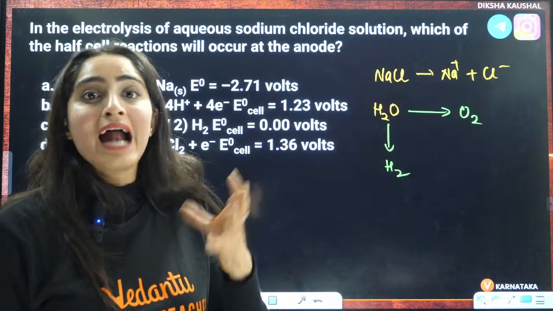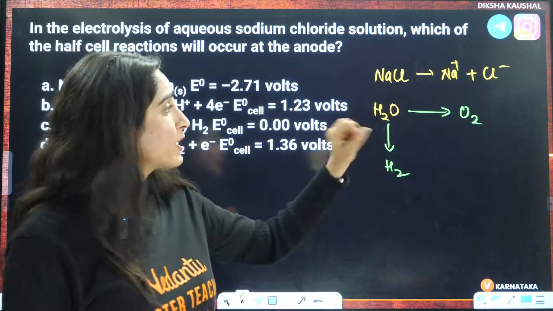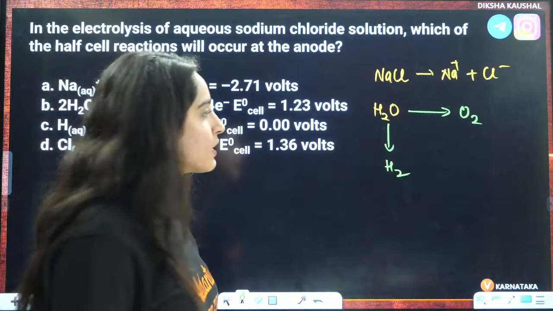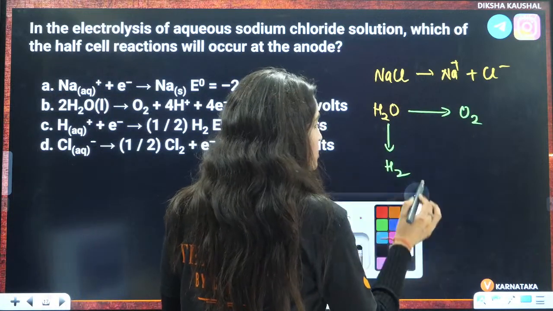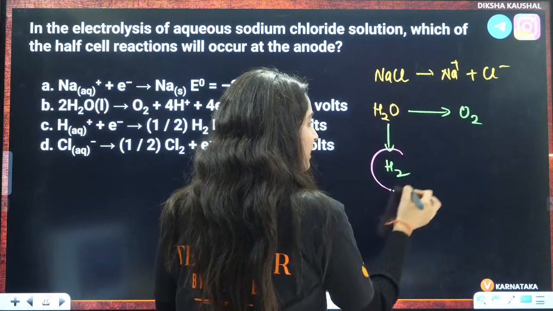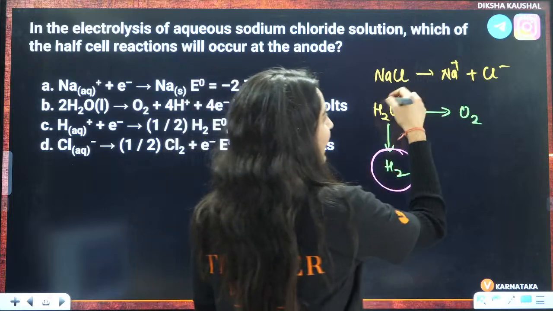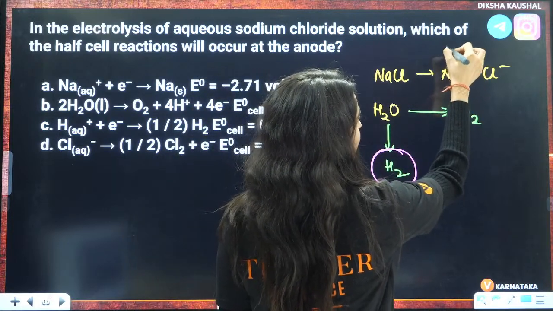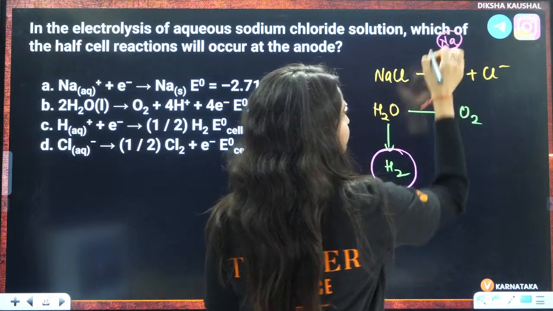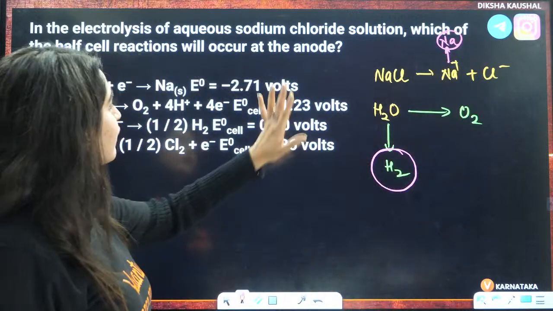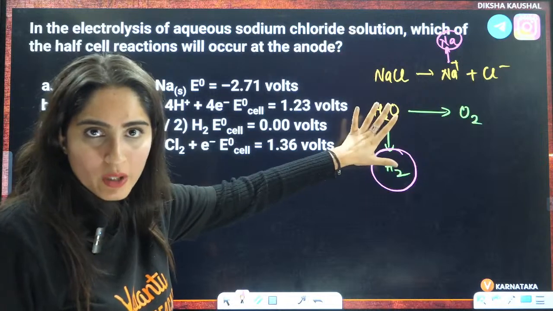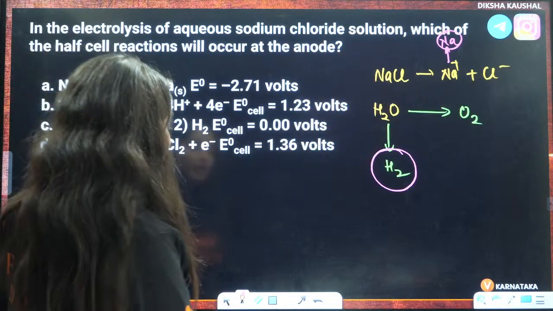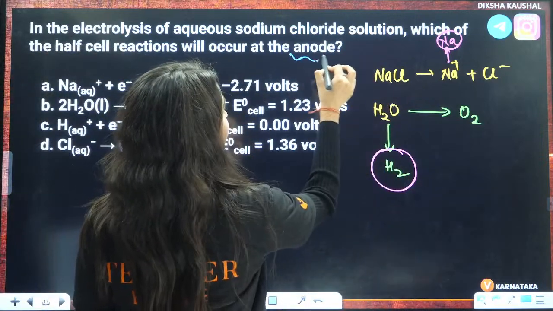We know that at cathode there is gain of electrons. So cation is supposed to gain, right? There are two places for reduction. If H+ is getting reduced, then H2 will be formed. And if Na+ is getting reduced, then Na will be formed. Now they are not asking you at cathode. Reduction will occur at cathode. They are asking you at anode.